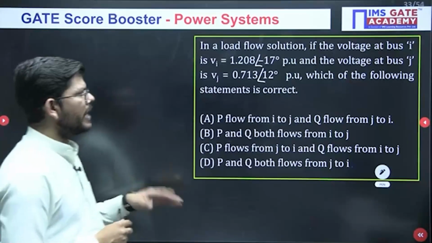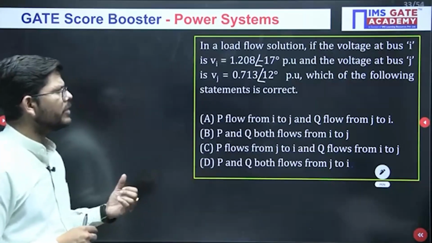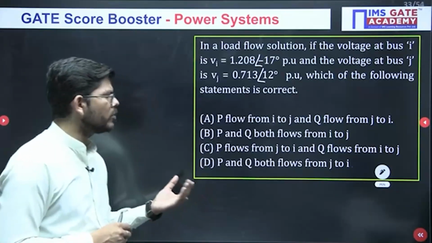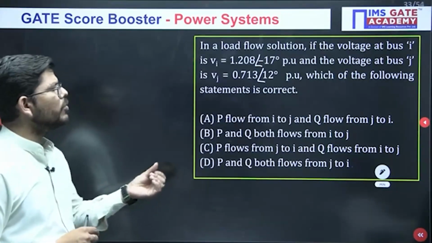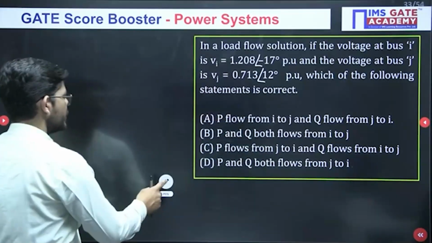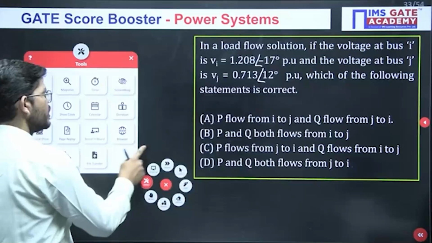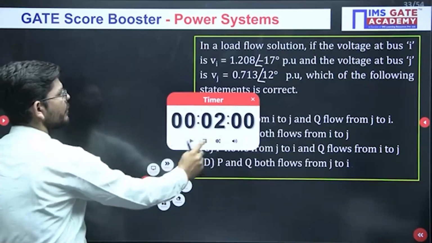Power flows from I to J and Q flows from J to I. P and Q both flow from I to J. P flows from J to I, Q flows from I to J. P and Q both flow from J to I. Very interesting question. Let me see what answers you people think might be correct here.